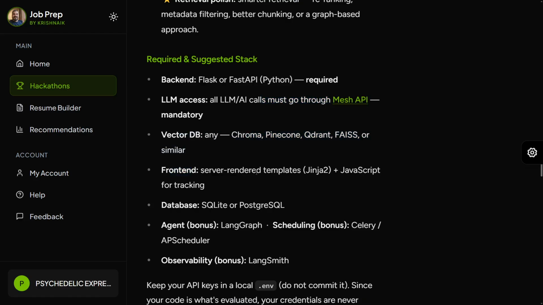Front end, there is one condition. Whatever front end you build, you have to use Jinja 2 templating in it. This is also one of the conditions. Database, you can use these, and you know when you can get bonus. And observability is of course a bonus.